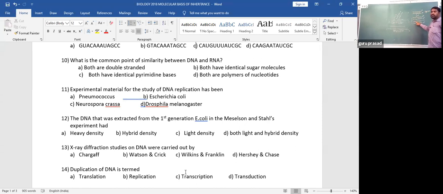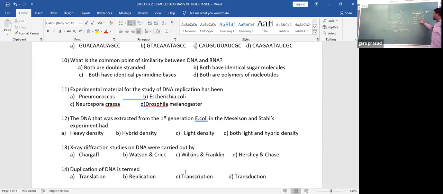And how can you make sure that it is newly synthesized? Because when we took this nitrogen sequence and applied centrifugation, they were found to settle at different positions according to their density. They settled as low density, they settled at medium density. If both contain N15, they settled at the bottom as heavy DNA.